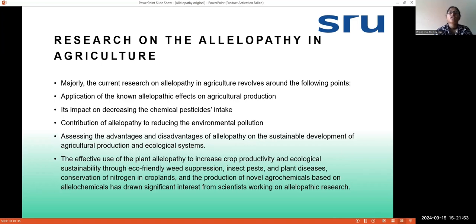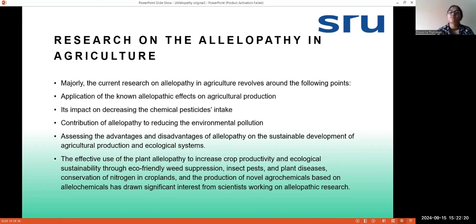Next is research on allelopathy in agriculture. Majorly, the current research on allelopathy in agriculture revolves around the following points. First is application of the known allelopathic effects on agriculture production, like how allelopathy affects other plants. We have to do research and choose various allelopathic crops and study their impact on decreasing chemical pesticide intake.